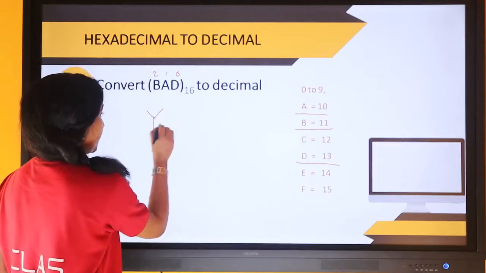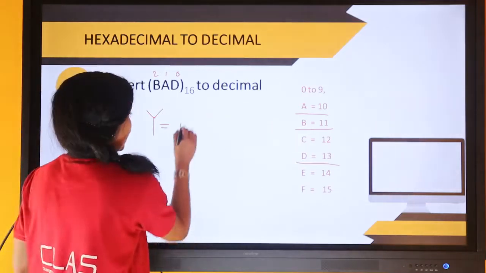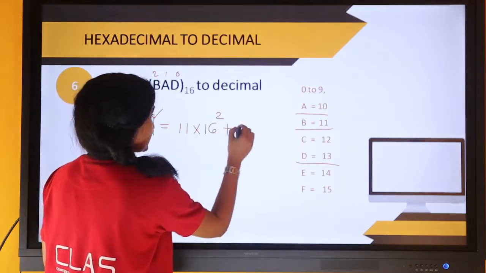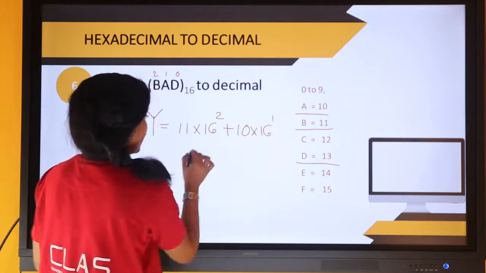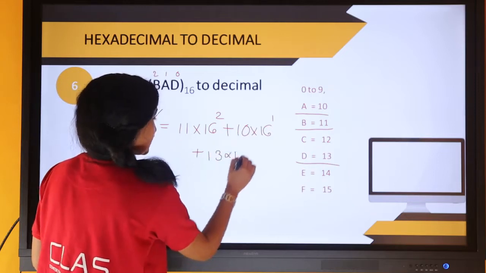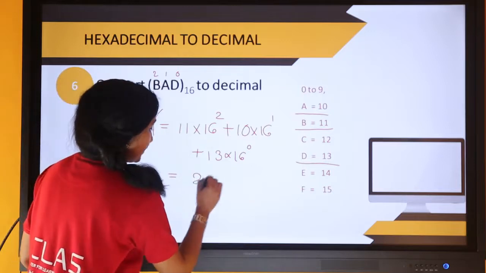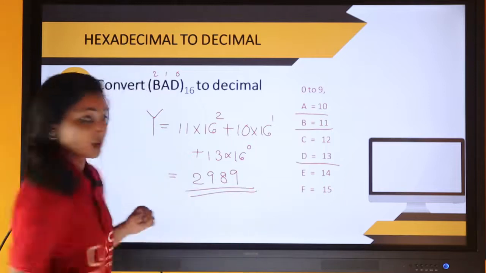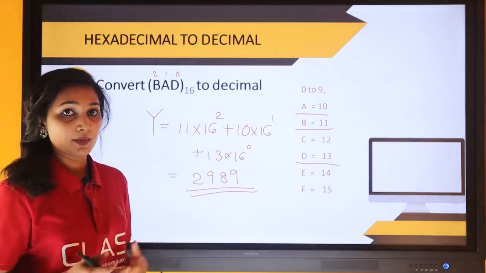Therefore the equivalent will be B, which is 11, into 16 to the power of 2, plus 10 into 16 to the power of 1, plus D, which is 13, into 16 to the power of 0. So it becomes 2989. So this is the equivalent decimal value for this hexadecimal number.